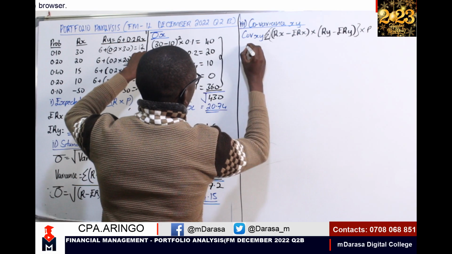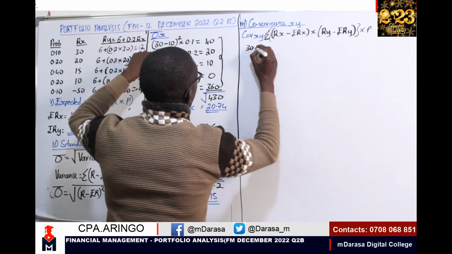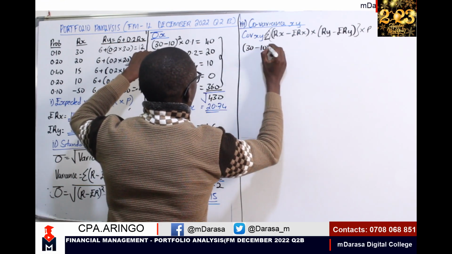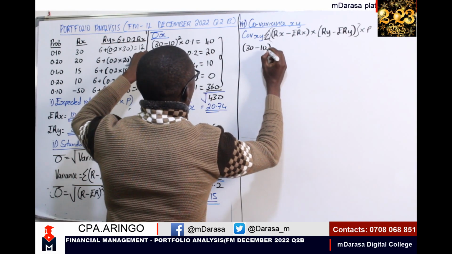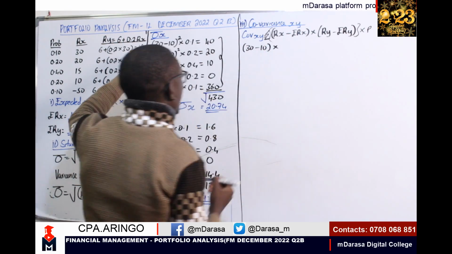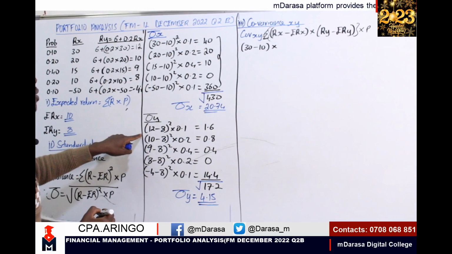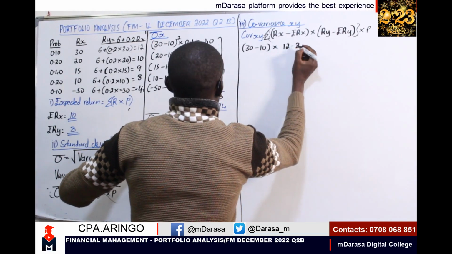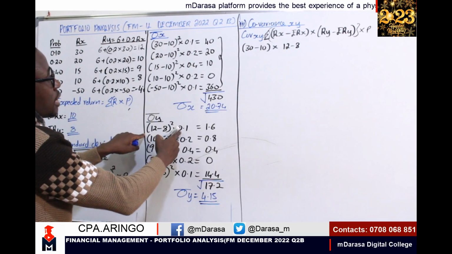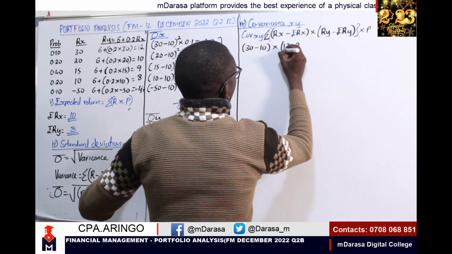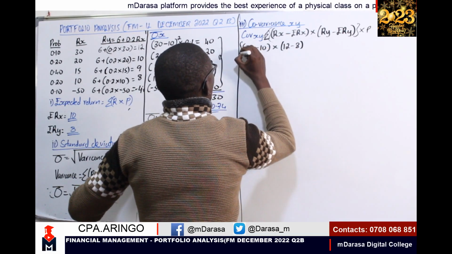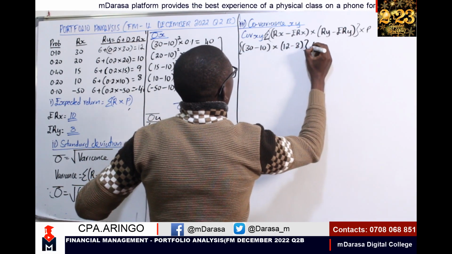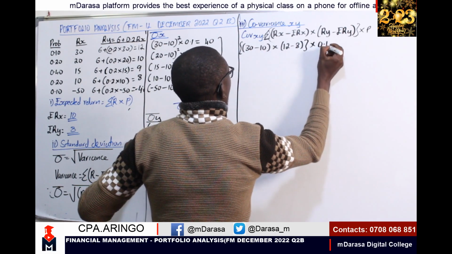So I'm going to have my 30 minus our 10 there. On this, I'm going to multiply by the first line of security Y, which was 12, minus expected return, which was 8. Then all of this we multiply by the probability of that line, which is 0.1.